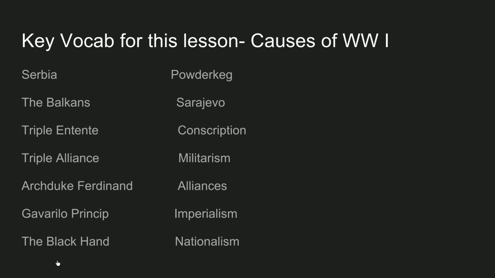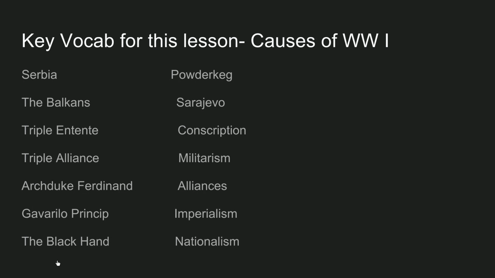Archduke Ferdinand of Austria-Hungary. We're going to be talking about him and how his assassination is the trigger that leads to this war. Gavrilo Princip, who was the assassin. He was a member of a nationalist group known as the Black Hand. And of course, the next word is the Black Hand, also a nationalist group in Serbia that Gavrilo Princip was a part of.